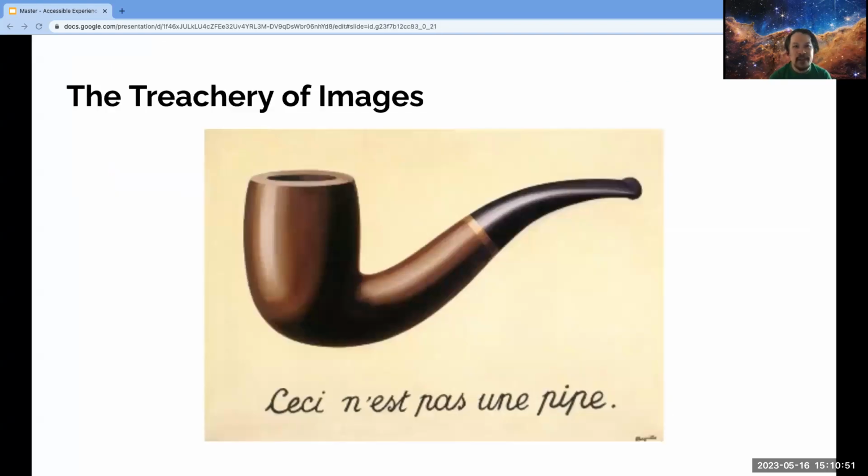There's a famous painting by René Magritte called The Treachery of Images. The painting shows an image of a pipe. And below it, Magritte painted, Ceci n'est pas une pipe, French for, this is not a pipe. And of that, Magritte said, the famous pipe, how people reproached me for it. And yet, could you stuff my pipe? No, it's just a representation, is it not? So if I had written on my picture, this is a pipe, I'd have been lying.